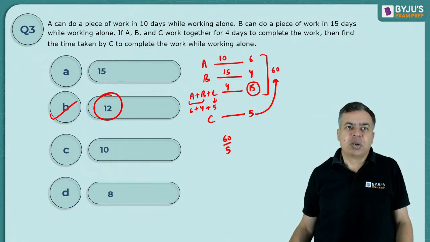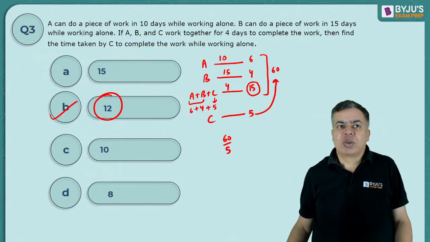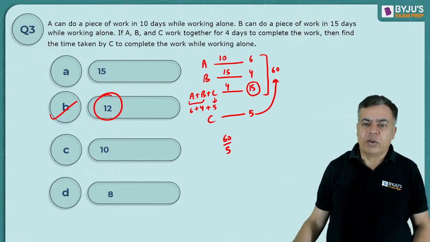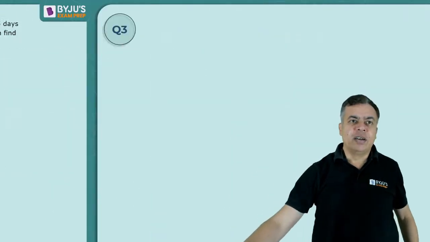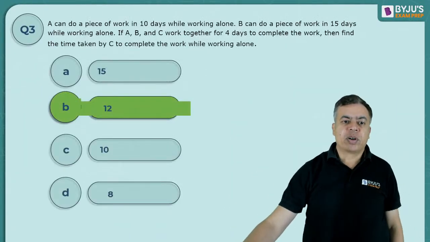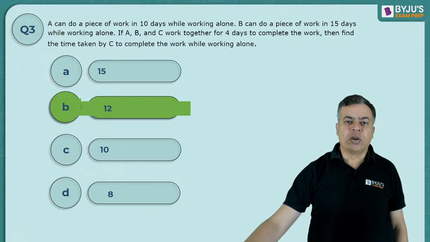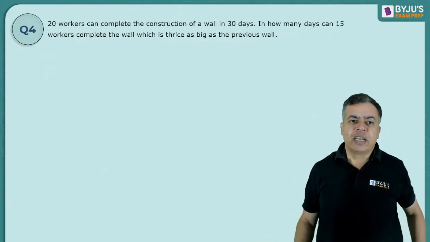Okay, yes, good. Good, Muskan, Devansh. Good, good, very good, very good. So let's move to the next one. Okay, 12 is the correct answer. Very good. So let's move to the next one then.